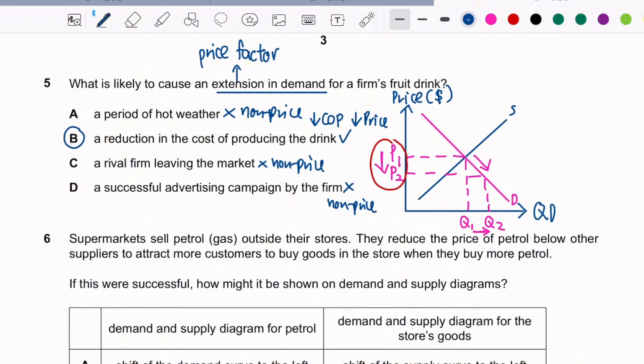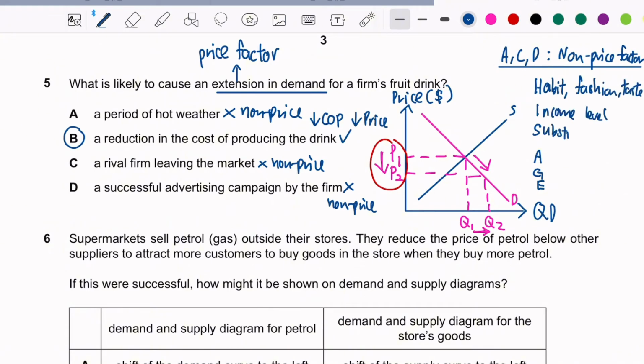But for your information, how do I know that A, C, D are non-price factors? Again, there is a mnemonic. I will still write it down for your reference. So the mnemonic for the non-price factors of demand, this is for demand only, is his age.